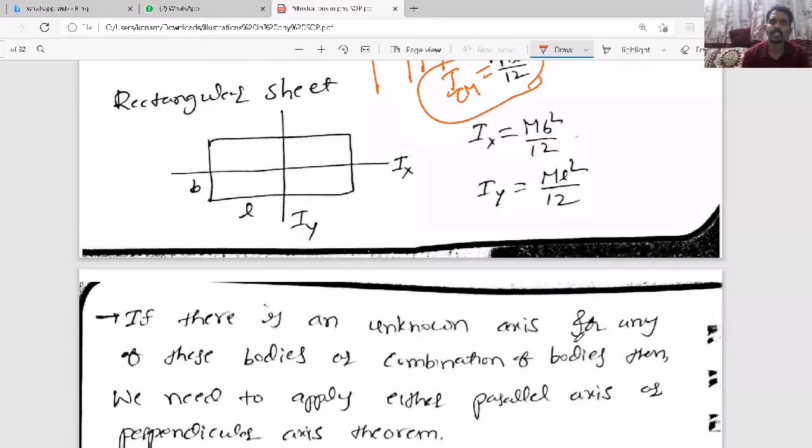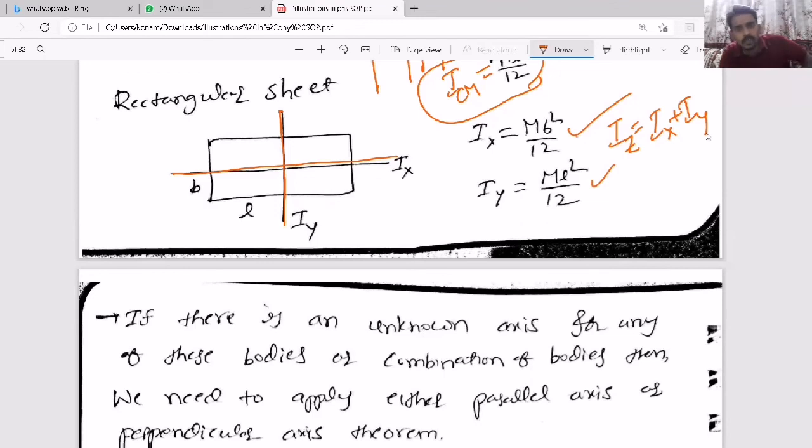And one more is the perpendicular axis theorem. Like in case of a rectangular sheet, about a line perpendicular to breadth, it is m b square by 12. About a line perpendicular to length, it is m l square by 12. So the moment of inertia about the z axis will become Ix plus Iy.